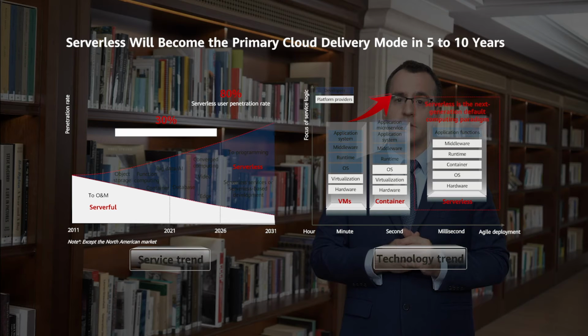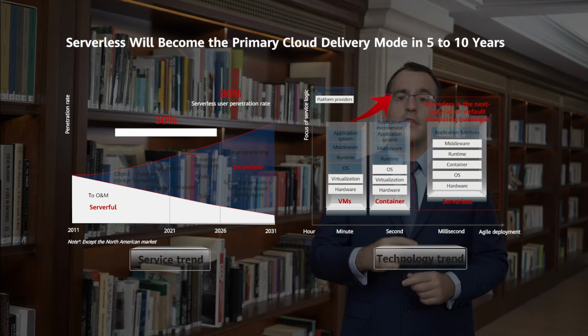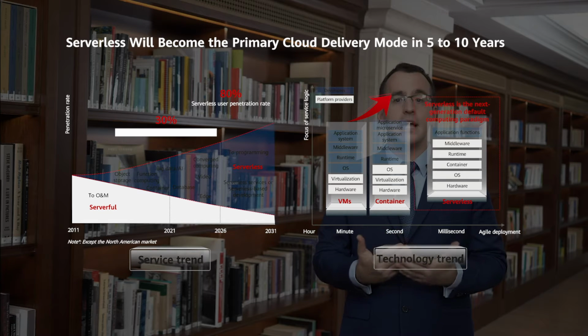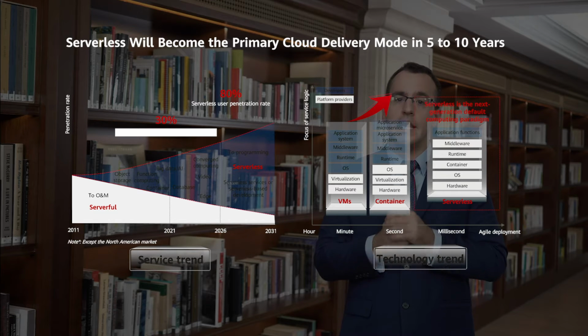According to the development trends of serverless, the user penetration rate will increase from 30% to 80% by 2026. In the past, applications and scenarios were mainly outside China. However, from this year, there has been a significant increase in serverless requirements within China. The autoscaling efficiency will accelerate from seconds to milliseconds. Serverless will become the primary cloud delivery mode in the next 5 to 15 years.